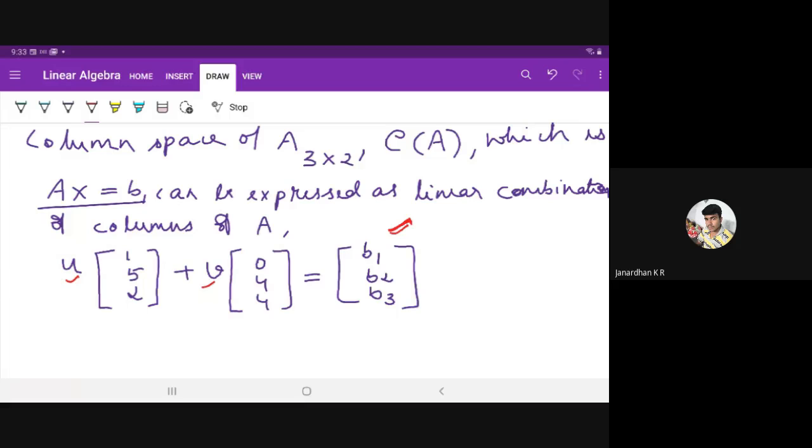Okay, for any value of u and v which can give you some right hand sides of the equation.